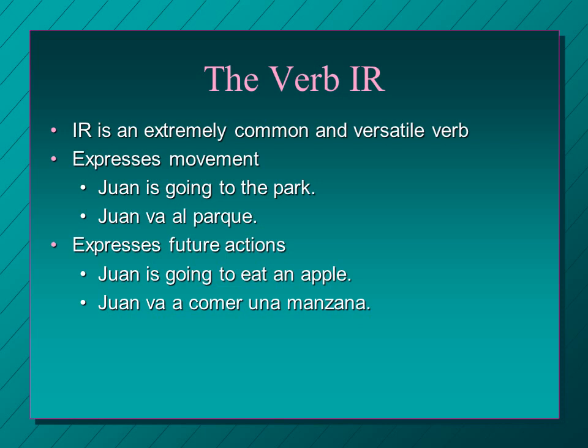We'll talk about this much, much more and get a lot of practice on that. It's very, very common and important. But just be aware of it for now, that you'll say va a and then the infinitive. I'm going to eat. Voy a comer. You're going to eat. Vas a comer. He's going to eat. Va a comer. We're going to eat. Vamos a comer. So you leave the second verb the same. You only conjugate one of the verbs.